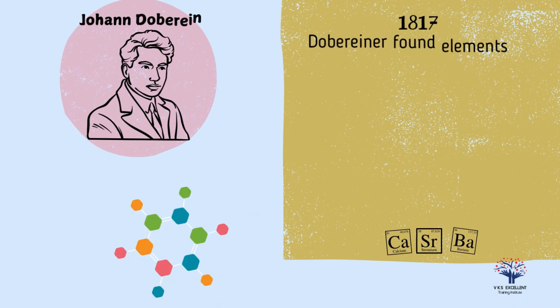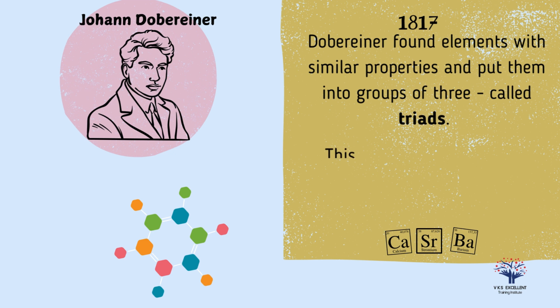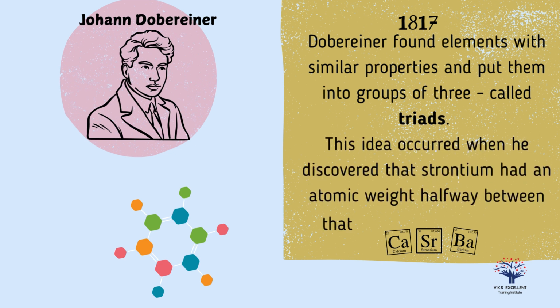The beginning of the periodic table starts with Johann Dobereiner. In 1817, Dobereiner found elements with similar properties and put them into groups of 3, called triads. This idea occurred when he discovered that strontium had an atomic weight halfway between that of calcium and barium.